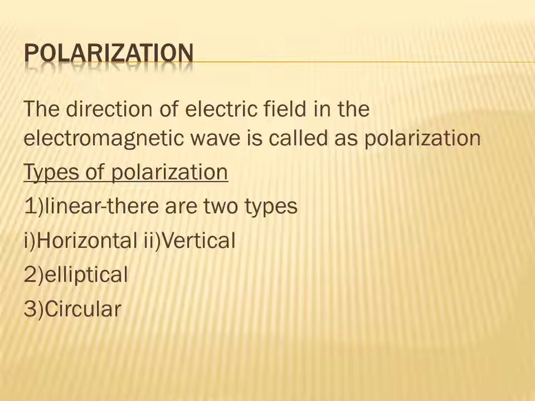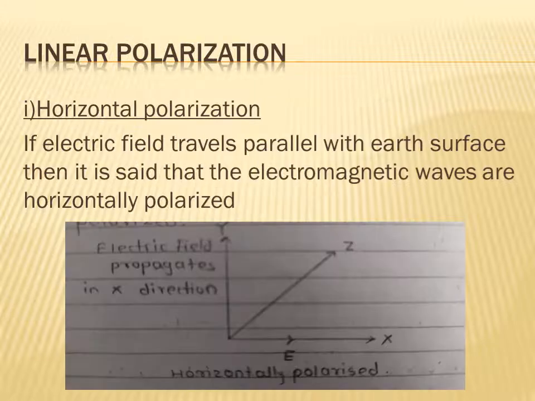Polarization is divided into three types. First one is the linear, which is divided into two types, horizontal and vertical. Next one is the elliptical polarization, and next one is the circular polarization. So we see one by one. First one is the horizontal polarization.